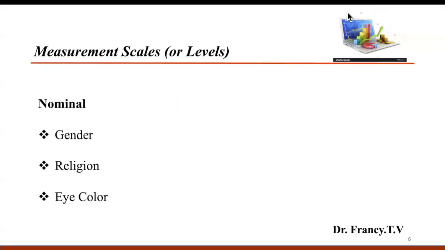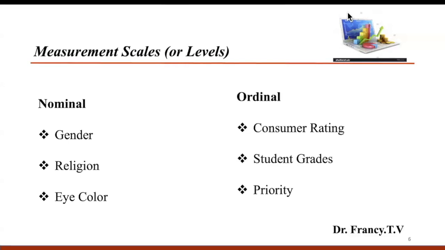Examples for nominal variables are gender, religion, eye color, etc. On the other hand, in a consumer perception survey, if the consumers are asked to rate a product excellent, good, and poor, it would be considered as ordinal scale. Similarly, student grades, priority values, etc. are ordinal.